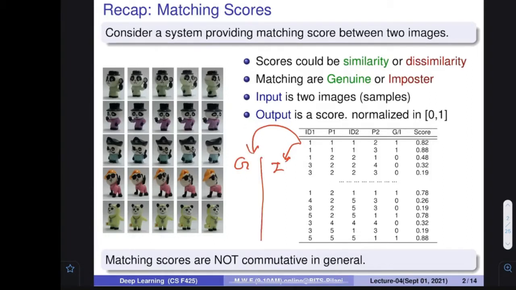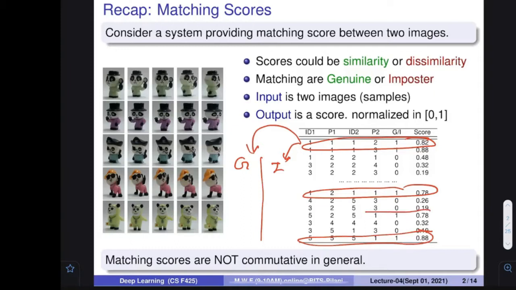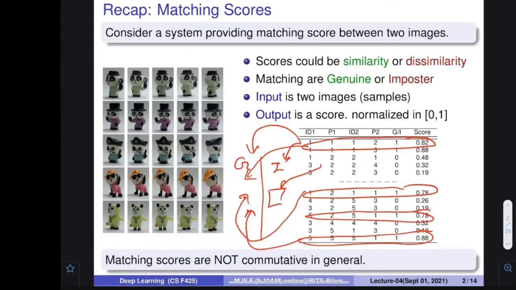What is the genuine imposter table? Just collect these rows where there is one and put them into one place, and this would be called the genuine score table. And then the remaining you put over here, and this is the imposter score table. But it is not commutative.